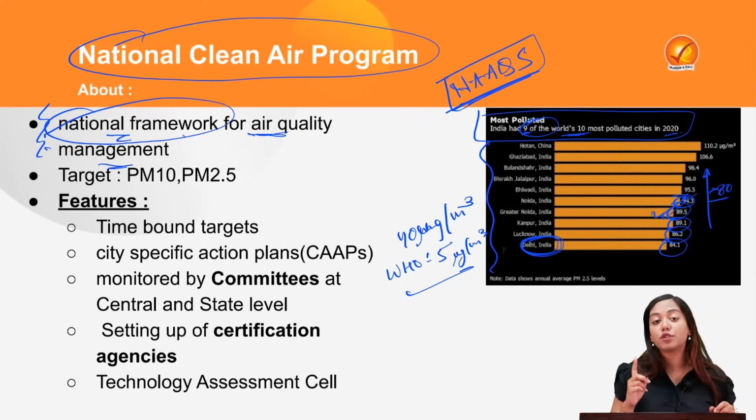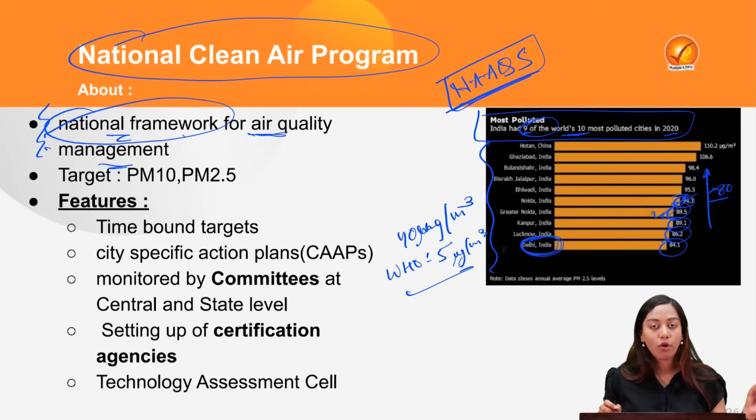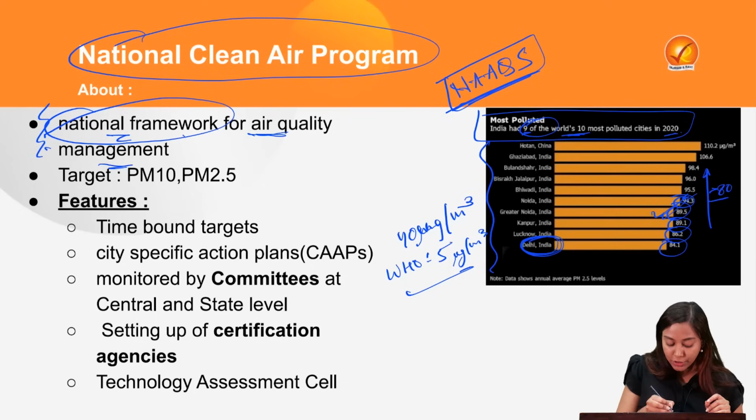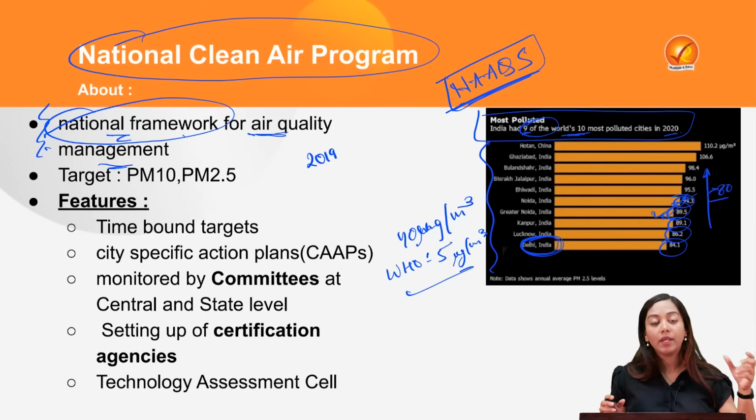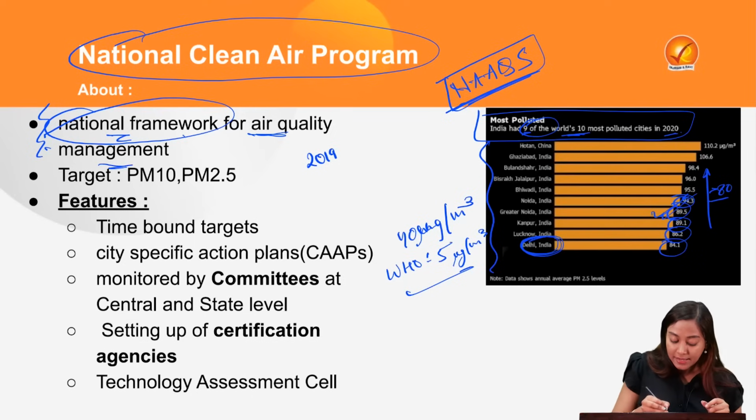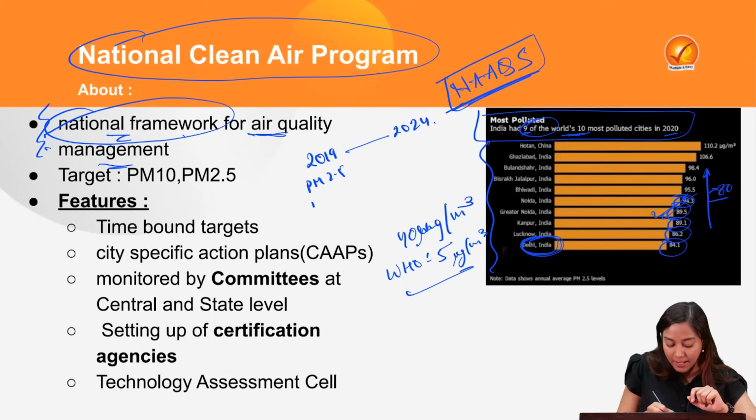This national framework was launched by the Ministry of Environment, Forest and Climate Change in the year 2019. It was the first program ever related to air pollution where it gave certain reduction targets which were to be attained in a time-bound manner, which means that in 5 years, that is by 2024, two pollutants, PM 2.5 and PM10, were to be reduced by 20 to 30%.